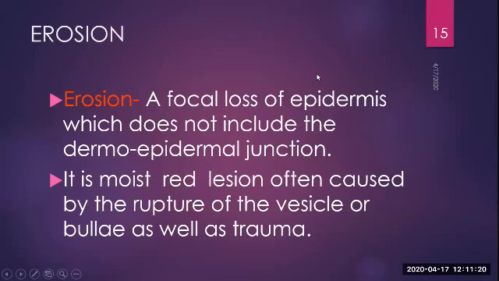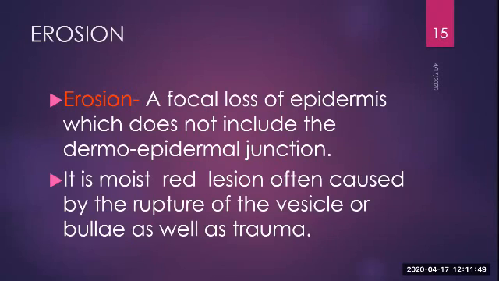Next is your erosion. Erosion is a focal loss of epidermis which does not include the dermal epidermal junction. So this lesion is restricted to the epidermis. It will not involve the dermis. So the junction is intact in this case. Now it is a moist red lesion often caused by rupture of vesicle or bulla as well as trauma. Initially a vesicle or a bulla will form and that will rupture and the overlying skin will be lost and it will appear as the erosion.